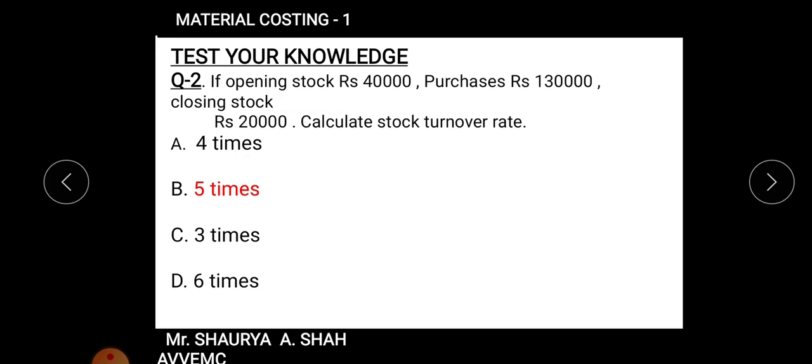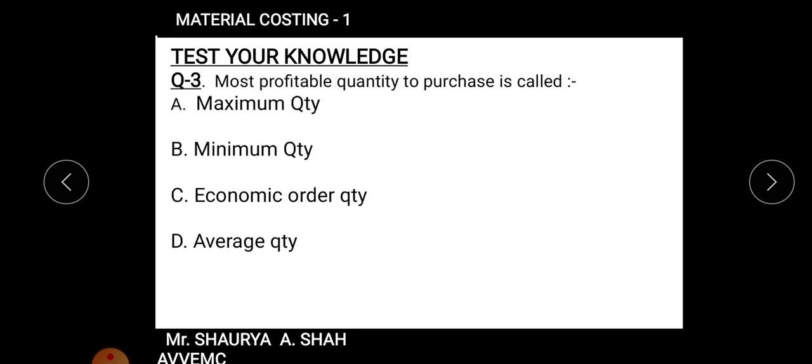You can easily get it, right? There is nothing tough in this sum. Fine. Hope it's clear to each and every type of students. Fine. Next is most profitable quantity to the purchase is called, right? Most profitable quantity. This we calculate in every type of sum.